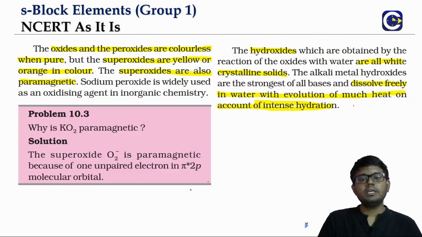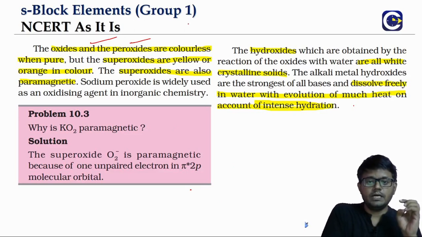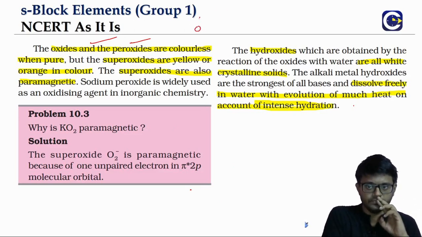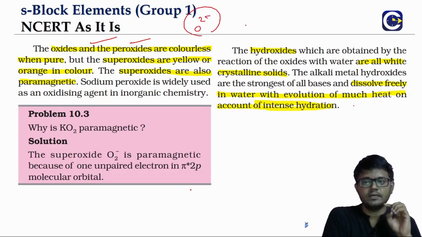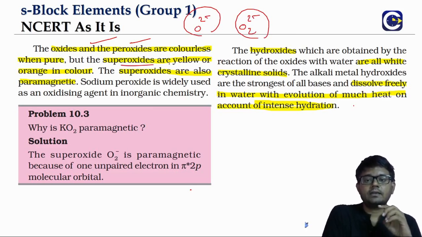Now, talking about the color of oxides and peroxides. Oxides and peroxides are diamagnetic in terms of the ions, both the oxide ion as well as the peroxide ion. So the peroxide ion is O2 2 minus. Both will be diamagnetic, but the superoxides will have a characteristic color, typically yellow or orange, because the superoxide ion is paramagnetic.